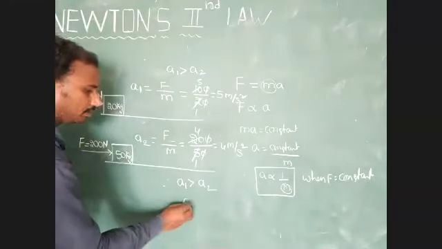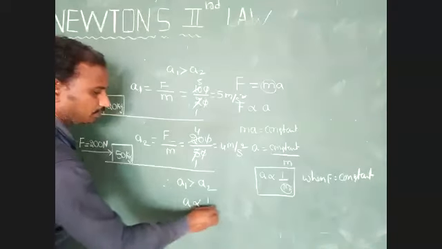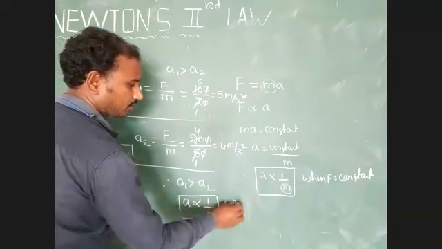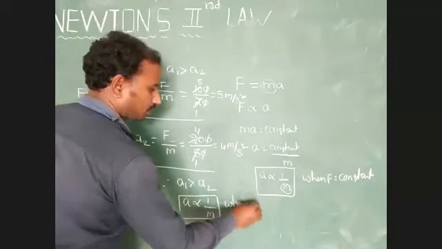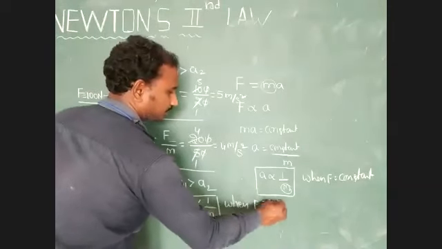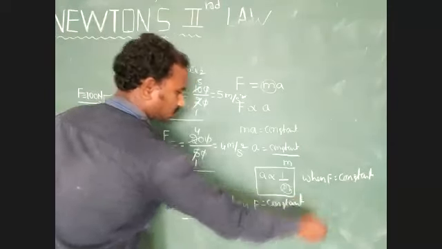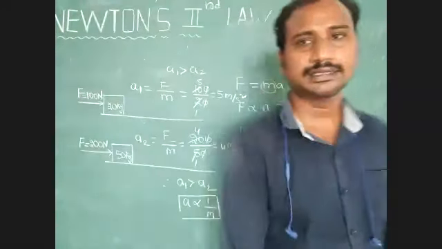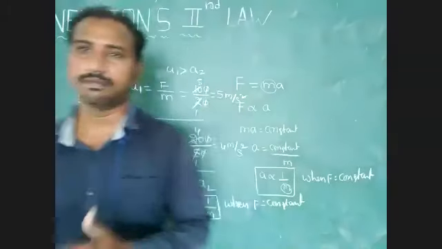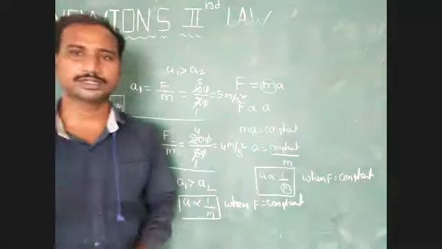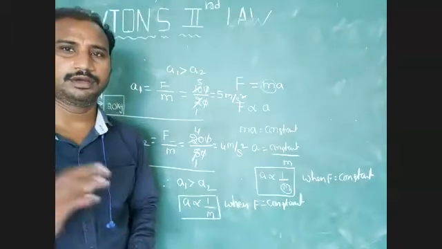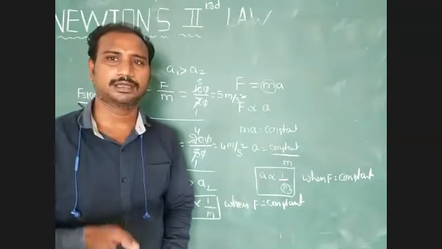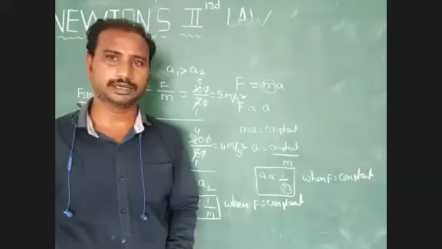Here we apply the relation that A is inversely proportional to mass of an object, when force is constant. Otherwise this relation is not applicable. Along the horizontal direction, acceleration is inversely proportional to mass and force is constant. Do you have any doubt? A few seconds we can observe that board. Next we will discuss acceleration in the vertically downward direction.